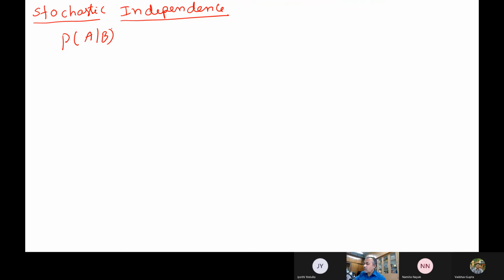Another most important concept in probability is stochastic independence. Suppose there are two events, A and B. Now P of A given B, if they are independent, I can write this as P of A itself.